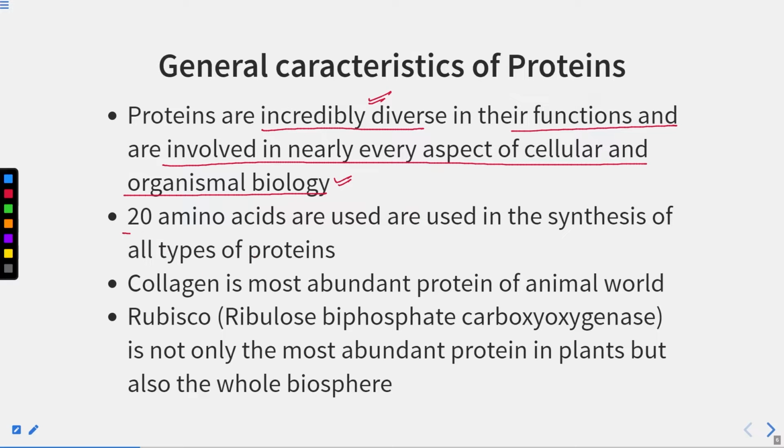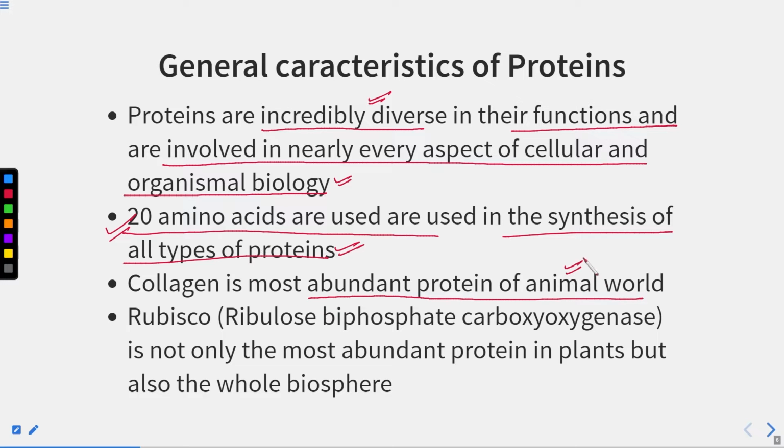Twenty amino acids are used in the synthesis of all types of proteins. So there are so many types of protein, and all of them are made up of just 20 amino acids. Collagen is the most abundant protein in the animal world, whereas rubisco, ribulose bisphosphate carboxylase, is the most abundant protein not only in plants but in the whole biosphere.